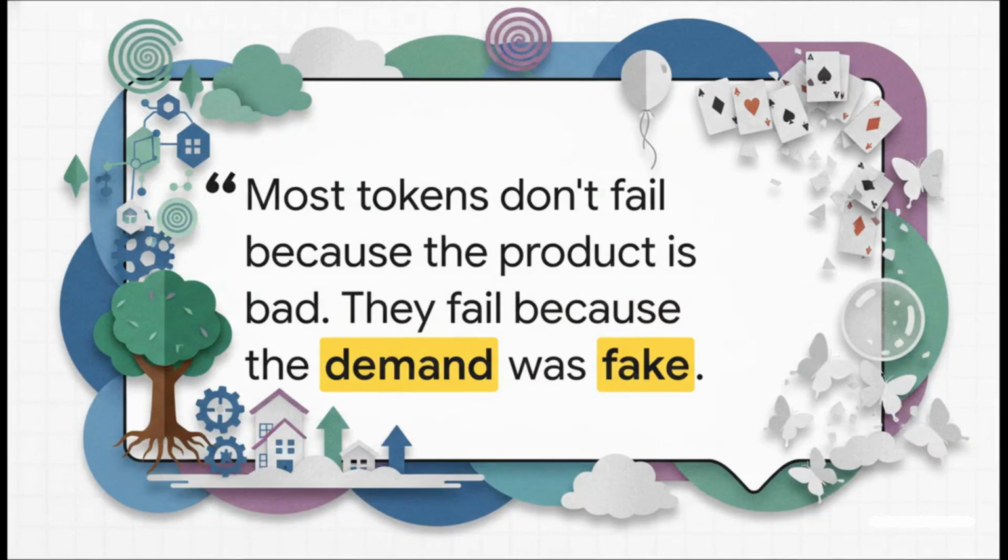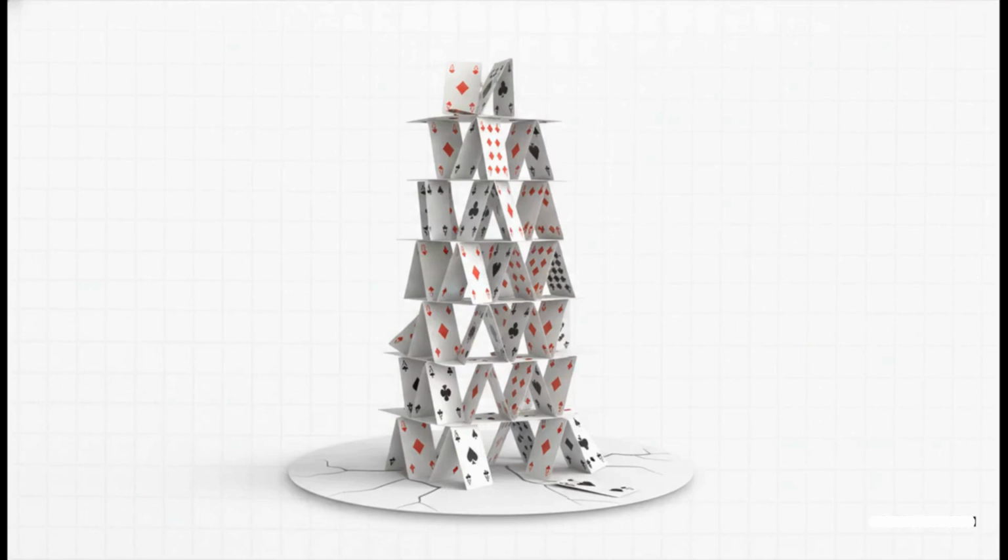We spend so much time arguing about clunky UI, or weak dev teams, or even messy tokenomics. But the hard truth? Most projects die from a self-inflicted wound. They built everything on an illusion of demand. It's an illusion that looks and feels so real, right up until the moment it just vanishes into thin air. And that is what we're calling the growth trap.